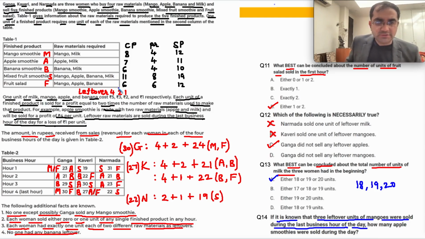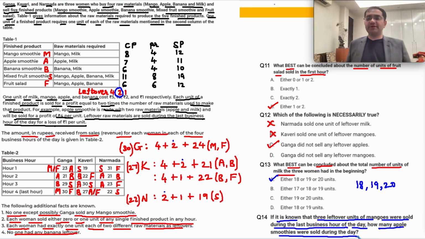Mango का cost was 2 rupees. So we search for the twos. एक इधर, एक इधर, एक इधर. आ गया. How many apple smoothies were sold during the day? It is basically saying that आप K का ये वाला first case लो and don't take the second one.